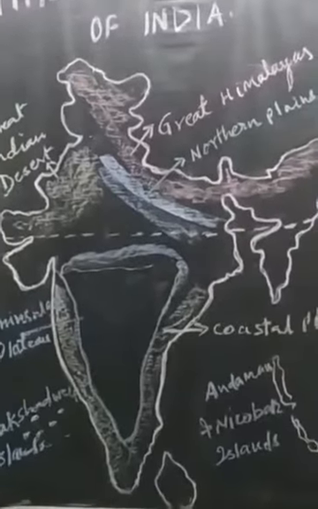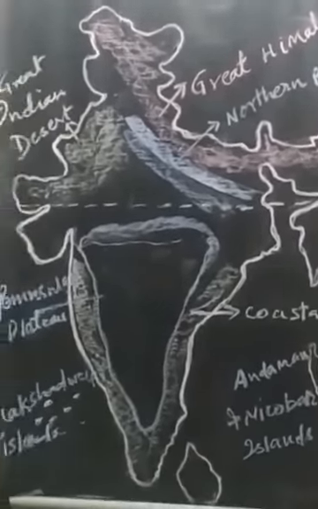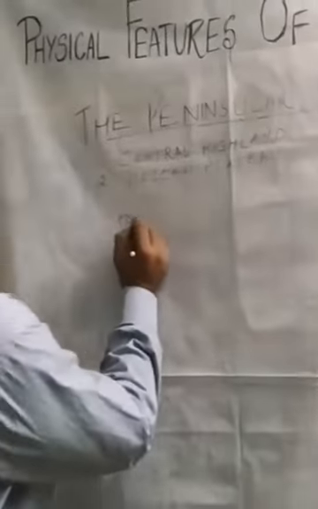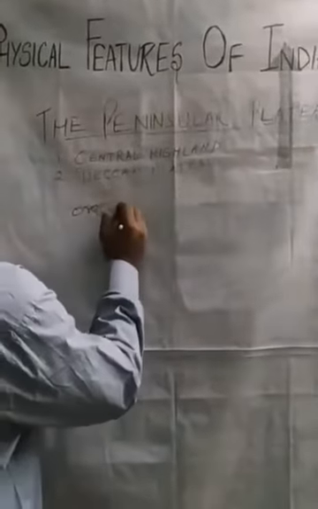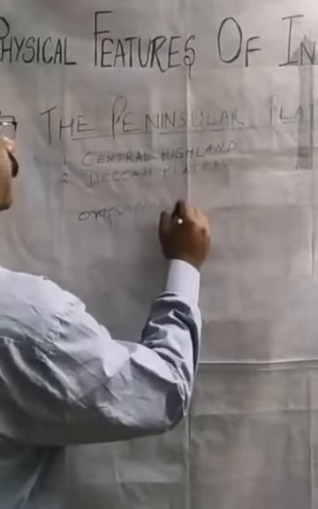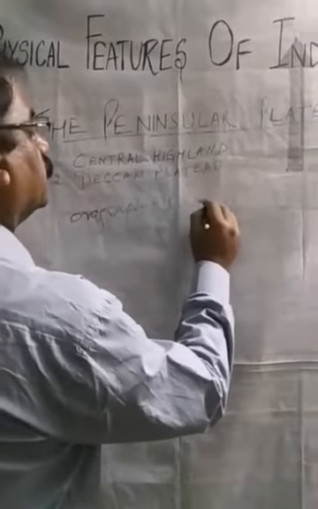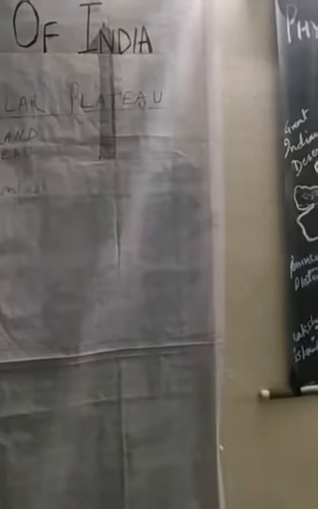To explain to you what is orographic rainfall. Orographic rainfall means rainfall which is caused by the relief features.